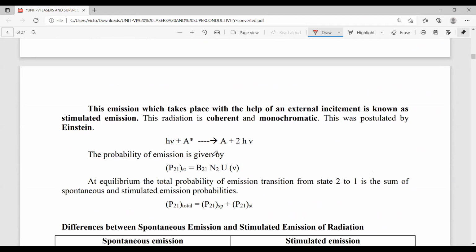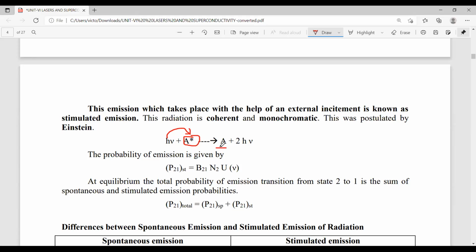Here this is expressed in terms of an atom. What is A star here? A star is nothing but an atom at a higher energy level. This atom jumps to the lower energy level by absorbing a photon of energy. That means h nu plus A star, and it jumps to lower energy.